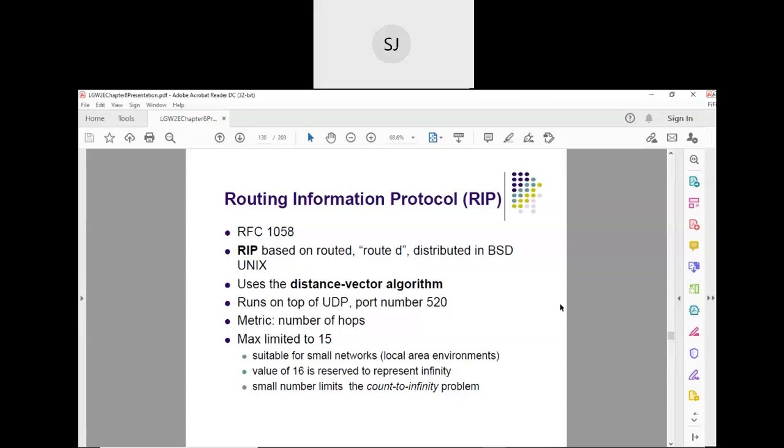It is an algorithm, but it is not a protocol by itself. So using this distance vector routing algorithm, the Routing Information Protocol has been developed. This has an RFC.